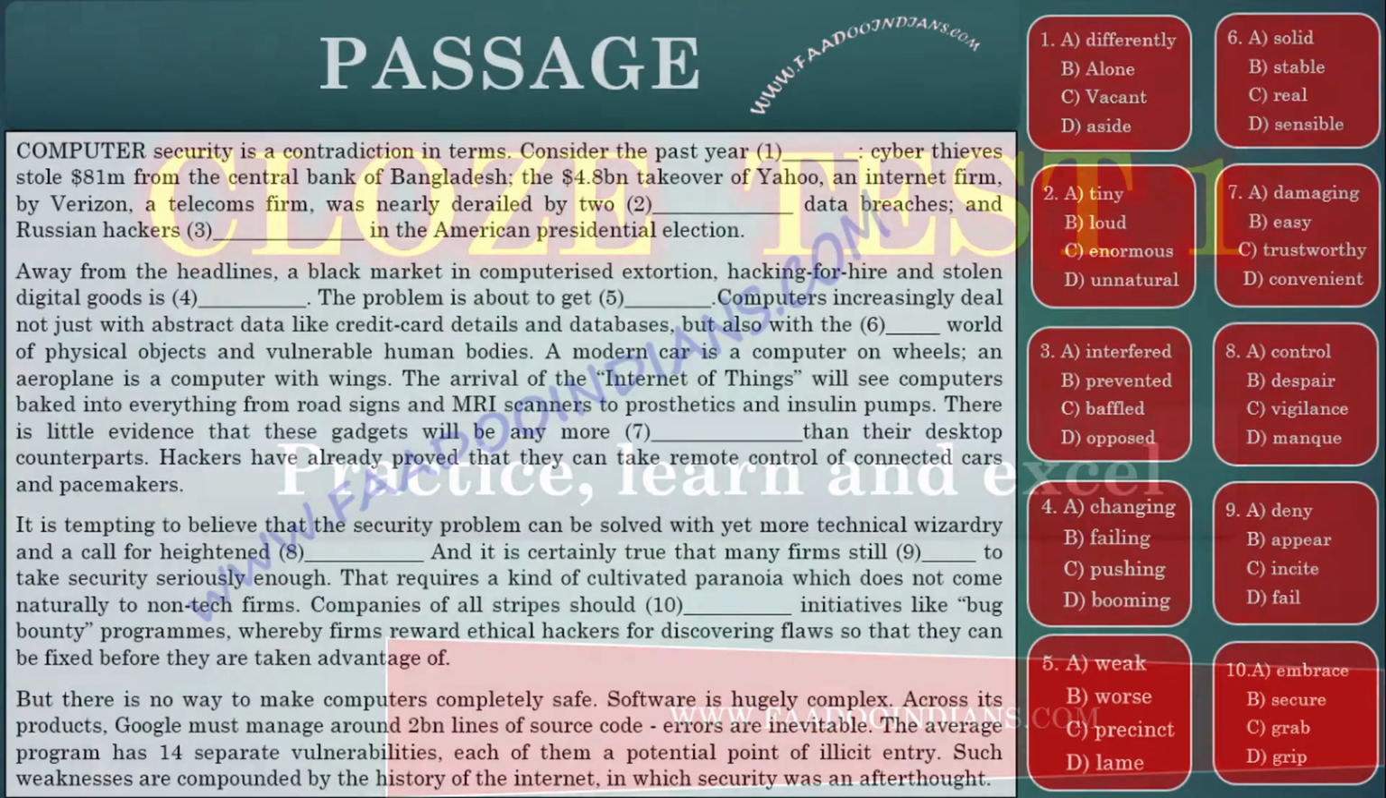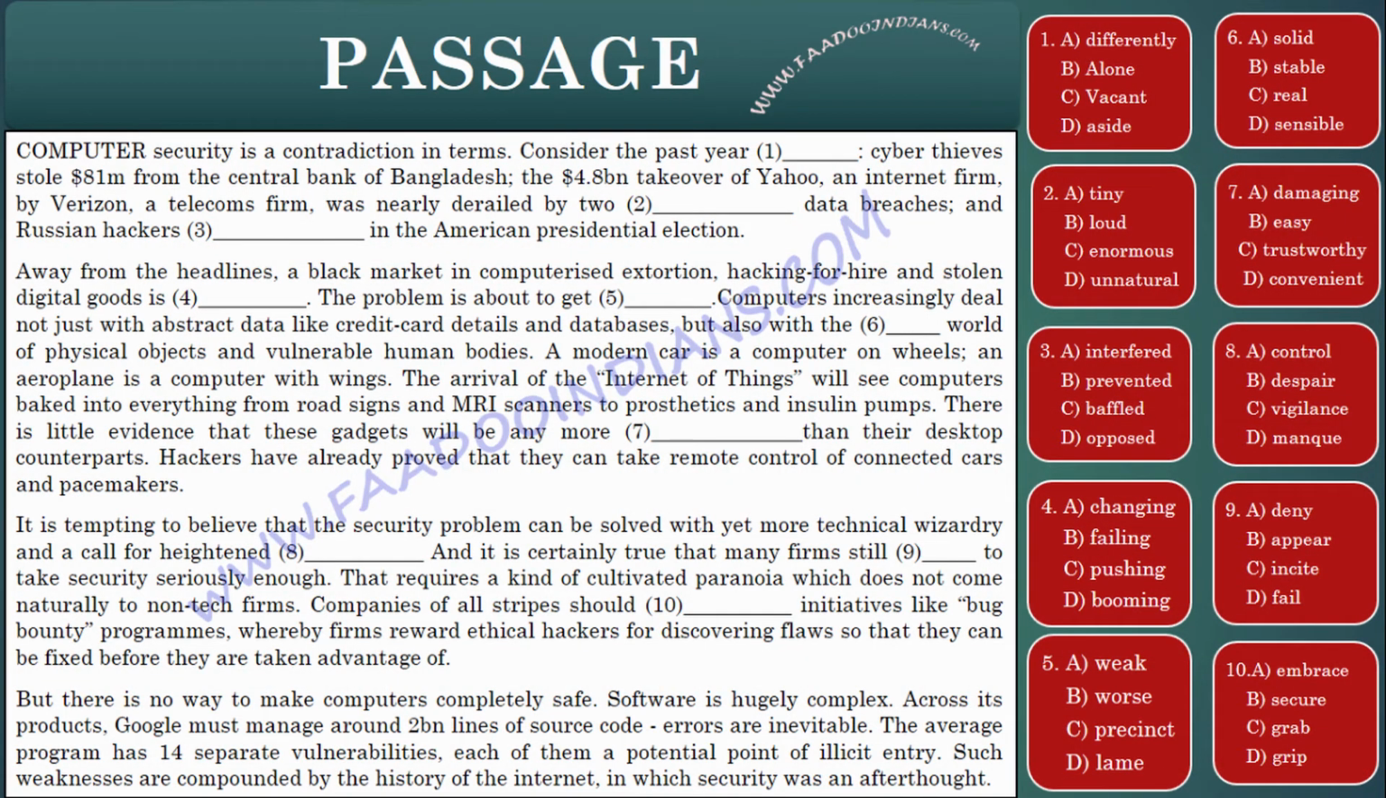So you can skim the passage by clicking pause. So now let's try to solve the passage. Computer security is a contradiction in terms. So why is it a contradiction? Because, as you have got the idea from reading the passage, this passage deals with the issues that we are facing today with computer systems in terms of hacking, in terms of unauthorized access to various computer systems. So computer security is a contradiction in terms.